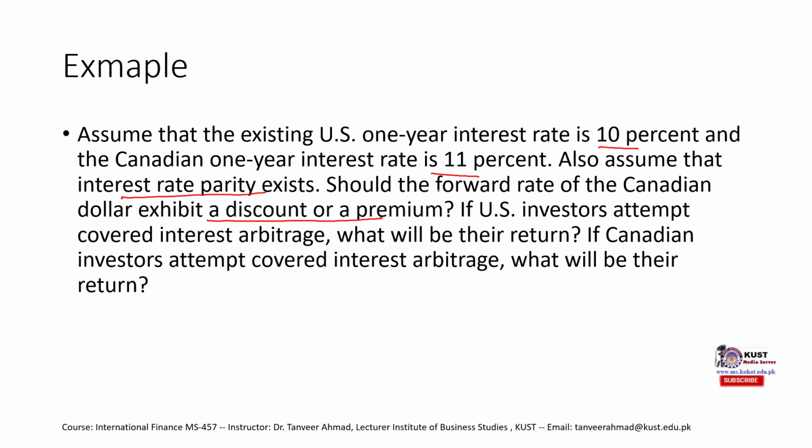The interest rate is higher in Canada as compared to the home country. So IH minus IF would be -1%. So what should the Canadian dollar exhibit, a premium or a discount?